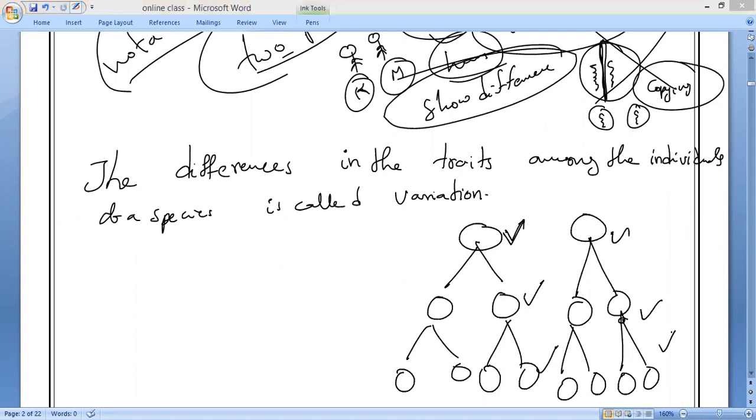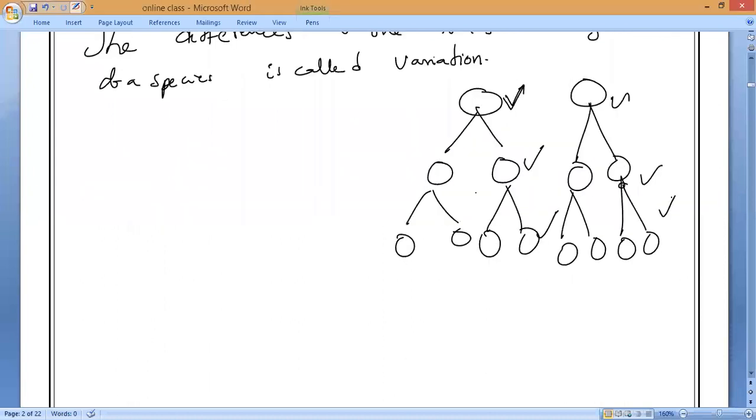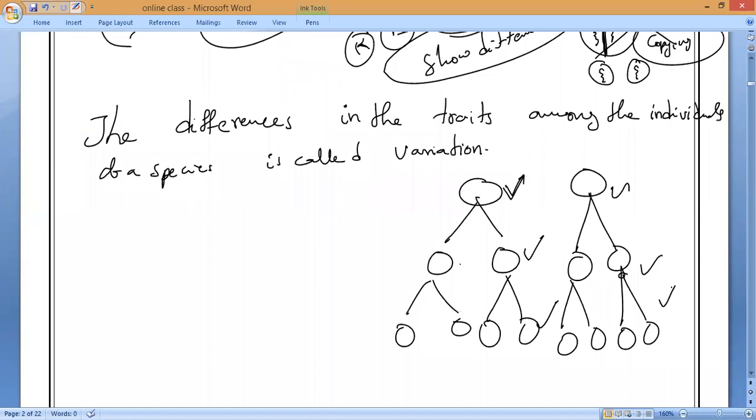Shall we notice the changes, everyone? Yes, definitely some changes will be noticed. Some differences will be there from our grandparents to our parents to us. That difference, maybe in form of height, maybe in form of color, or some other, is only called variation.